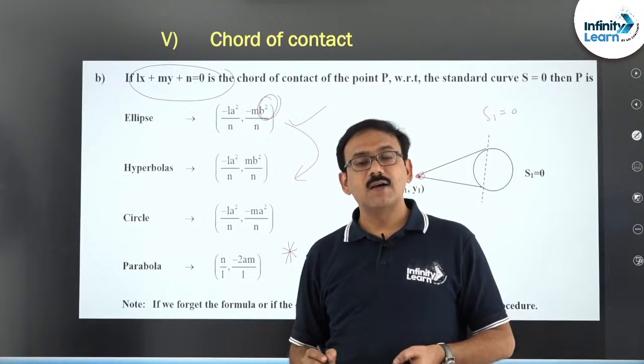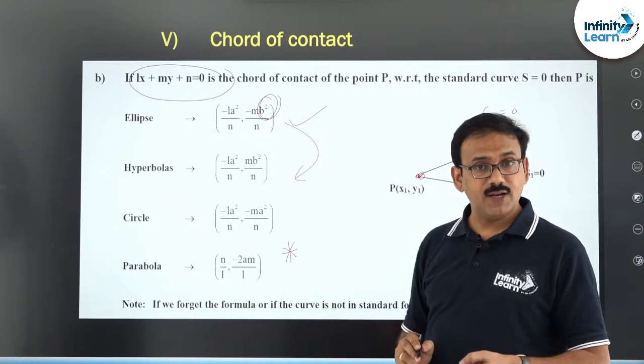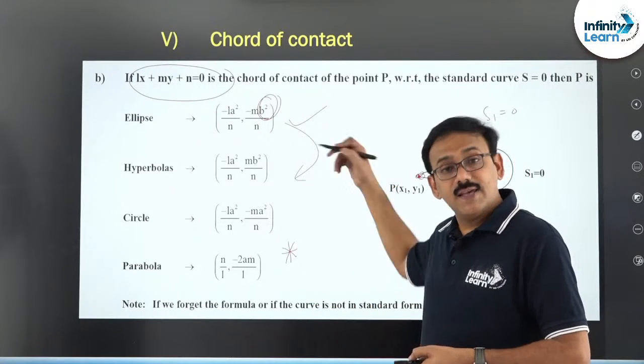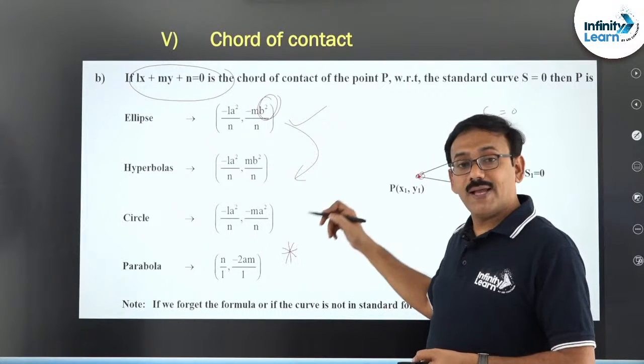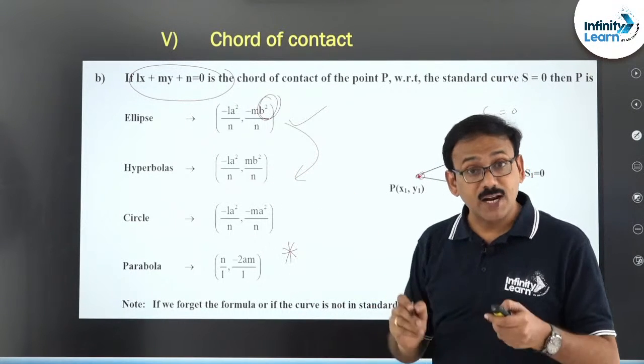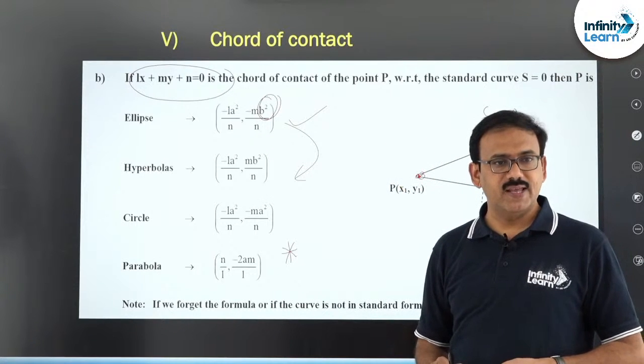For ellipse it is (-La²/N, -Mb²/N), hyperbola (-La²/N, Mb²/N), circle (-La²/N, -Ma²/N), and parabola, which is important, (N/L, -2am/L).